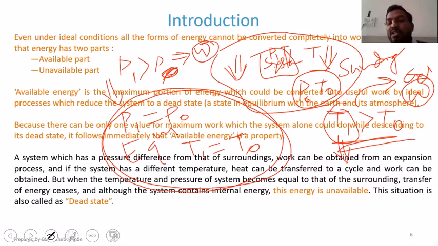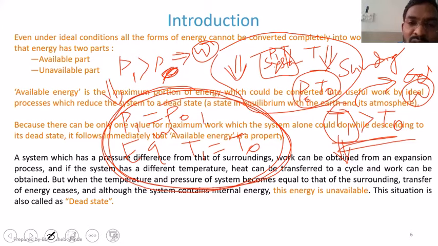When the system and surrounding have the same properties, that situation is called the equilibrium condition. When that equilibrium condition has been reached, the work production will stop. You cannot extract work from the system, and when the system and surrounding are in equilibrium, that state is called the dead state.